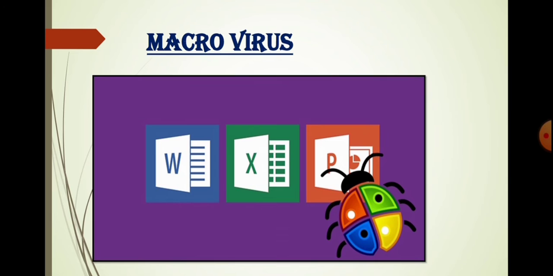For example, the open document action in many word processing programs relies on a macro to function since there are several discrete steps in the process. Macro viruses change this command set. Macro viruses infect Microsoft Office Word, Excel, PowerPoint, Access files and are typically spread to other similar documents.